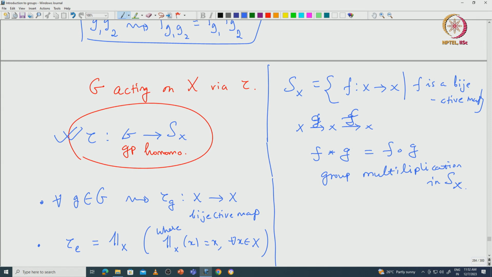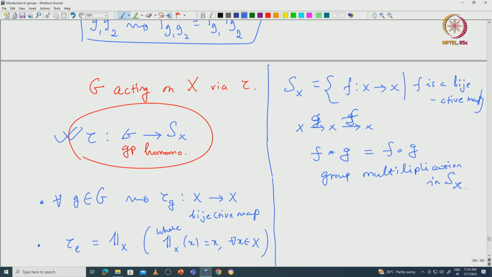So, each element of the group is acting as a bijective map on capital X, and of course, that association g goes to tau g should preserve the group law. Then you say that this group is acting on capital X. Because we are not having any other structure, we want to talk about group action in a more abstract way. So, that is why we are demanding only that g goes to tau g, where tau g is just a set theoretic bijective map.